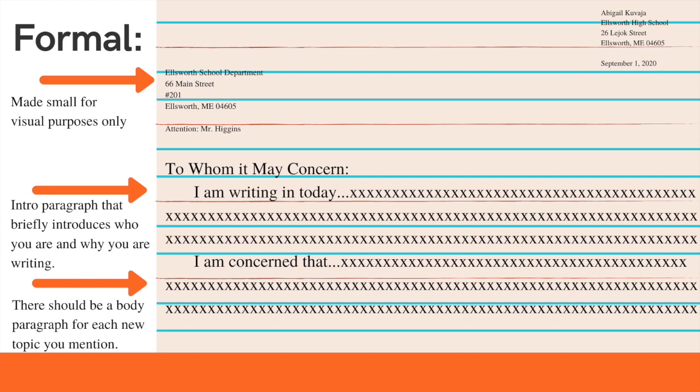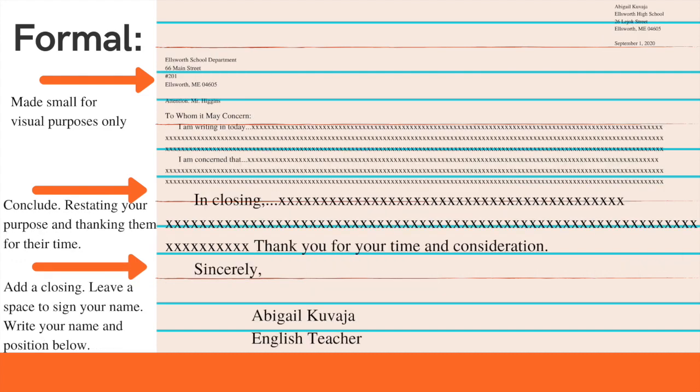And in your intro paragraph, you just want to say why you're writing. So it's an introduction to the letter. And then any body paragraphs, you want to make sure they're also indented whenever you change topics. Whenever you talk about something new, you start a new body paragraph. When you're ready to close your letter, you want to make sure you have a closing paragraph as well, where you kind of state what your purpose was again, to reiterate it before the end.